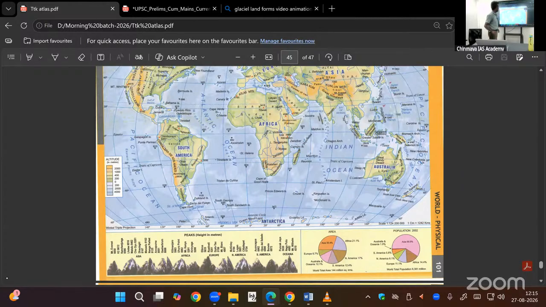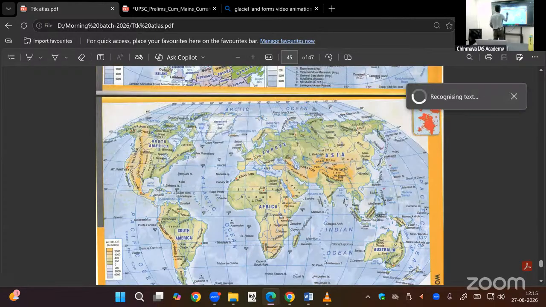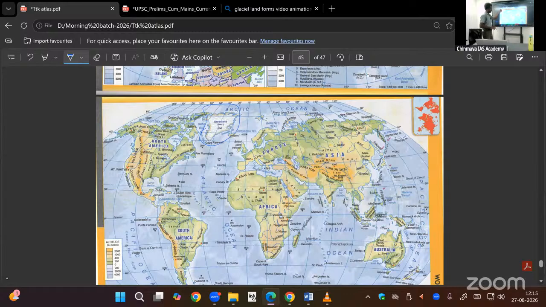Here you can find Greenland. Why is this color given? Because of the glacier. The coldest place on Earth is located here. But since modern man is not living there, we are not considering this. Okay.